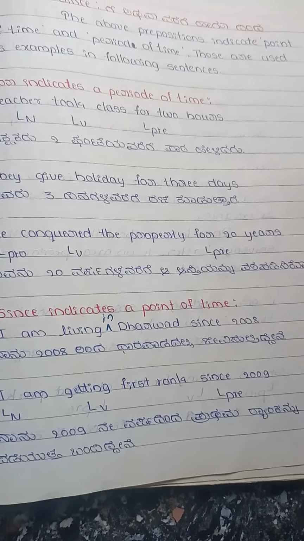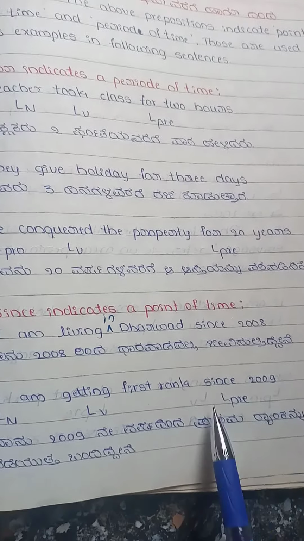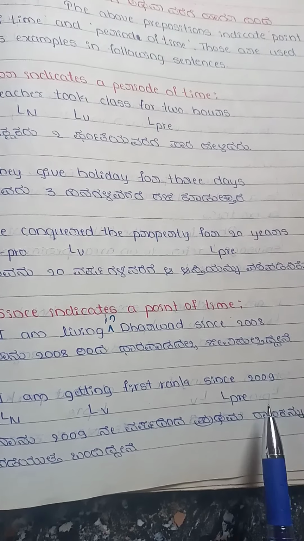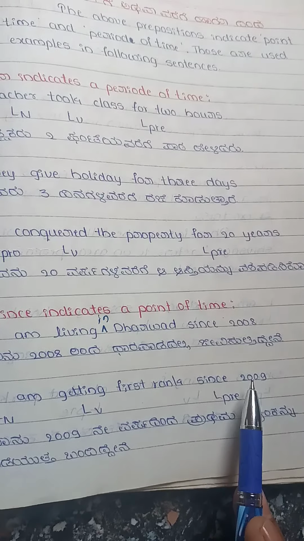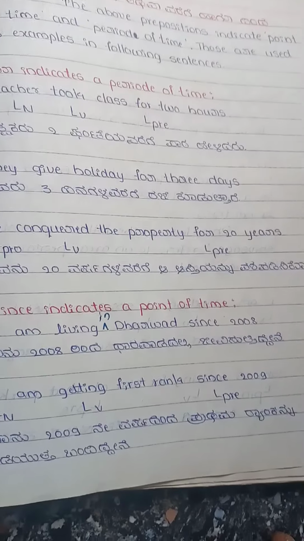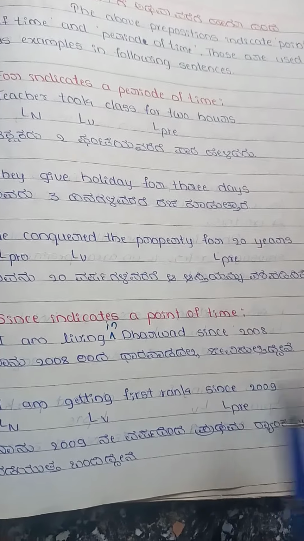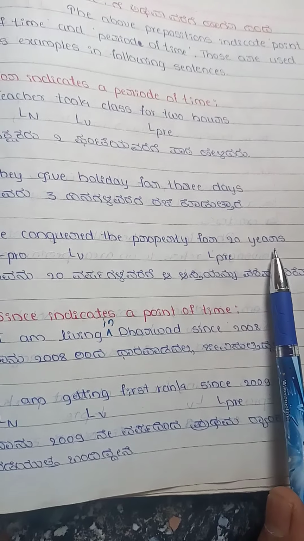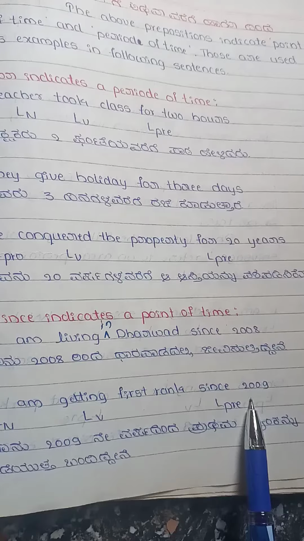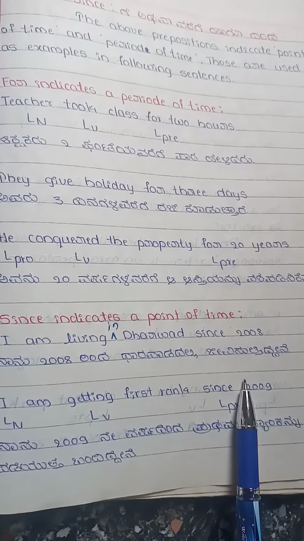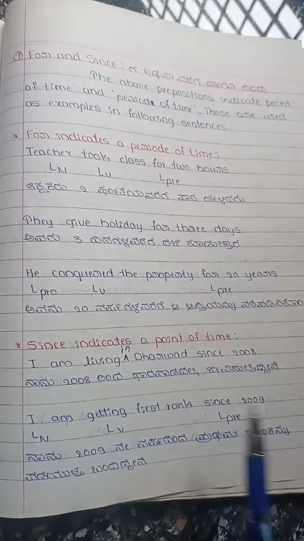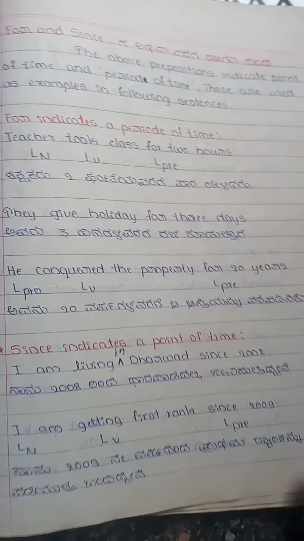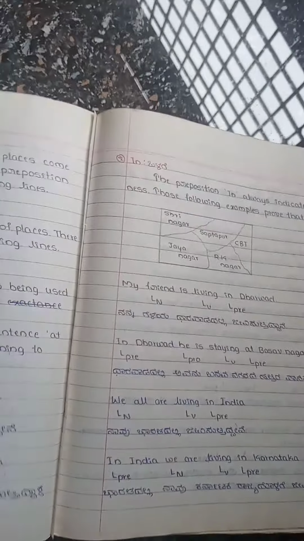Here, the preposition called since tells about the point of time, that is the year 2009. Whereas in the previous examples, for is used for a period of time, 20 years. Here, right from 2009 is the point of time. So these kinds of differences you need to understand while studying prepositions.